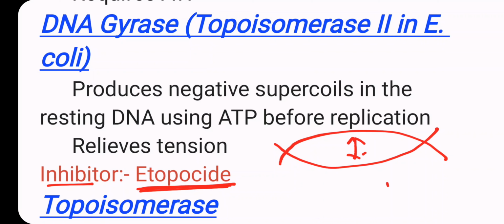If helicase works on this and gyrase works to reduce tension, but the tension is not reduced because of etoposide, then replication can't occur. So etoposide acts as an inhibitor on DNA gyrase, especially if E. coli are there.